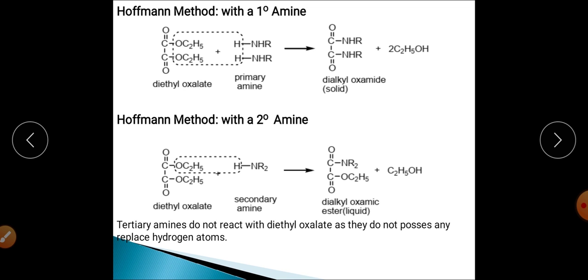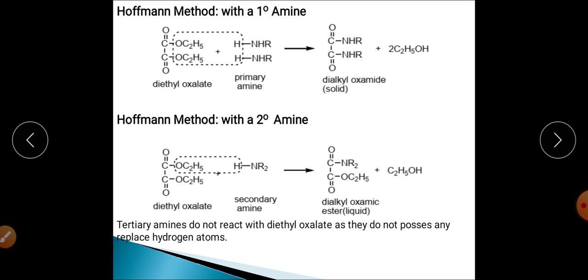The second method is the Hofmann method, and on the screen you can see how this separation is carried out. This is your primary amine. First of all, the mixture is treated with diethyl oxalate.